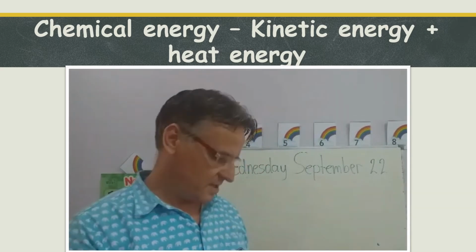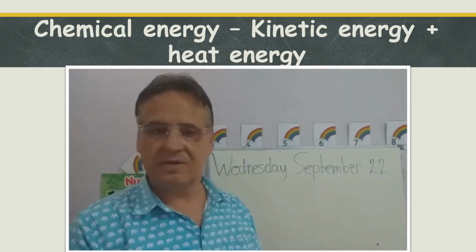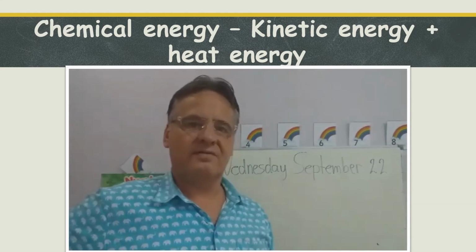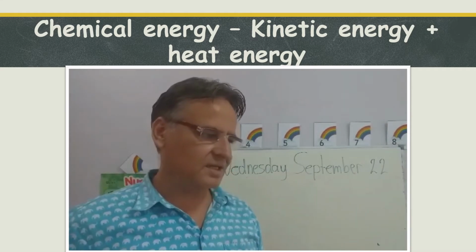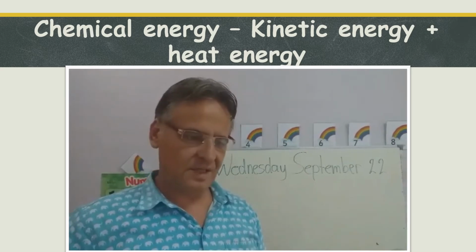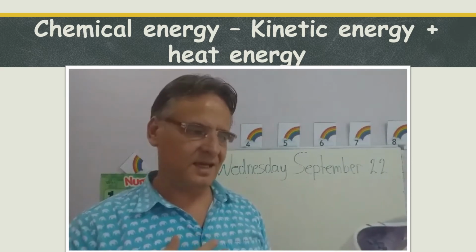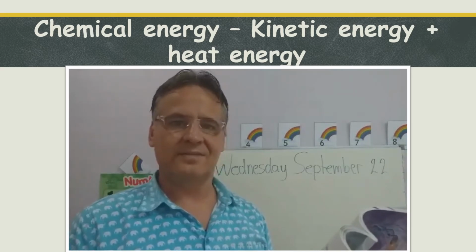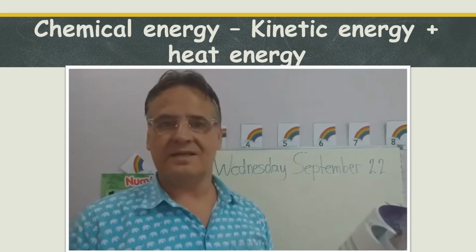So you turn the page, go to page 78. We will look at it later in the video. A good example is how energy can change. When we run, the chemical energy in our body is changed into kinetic energy and heat energy.